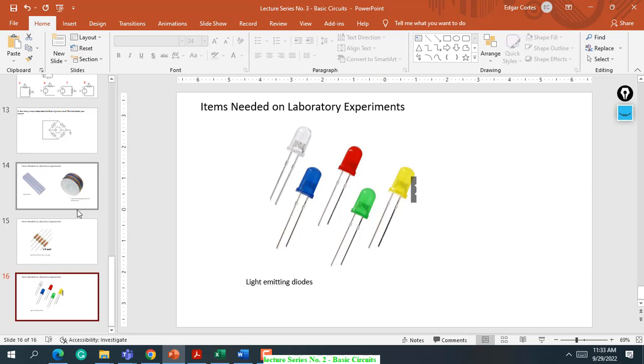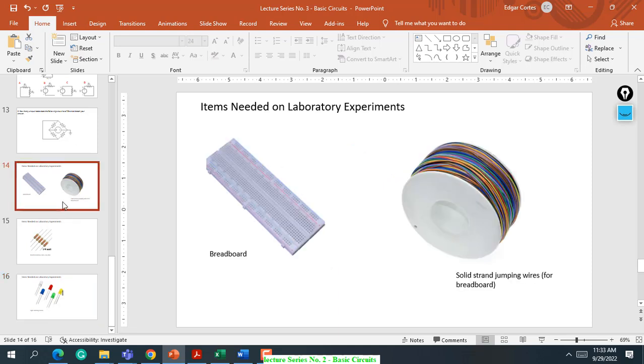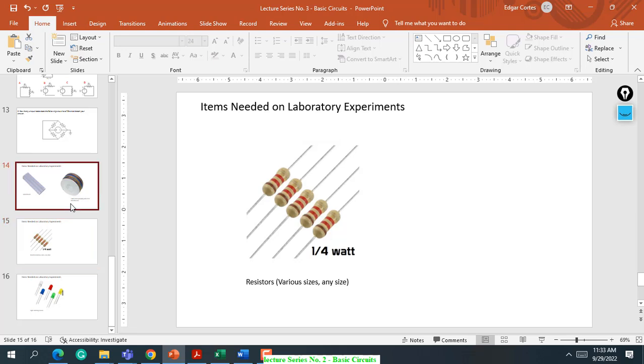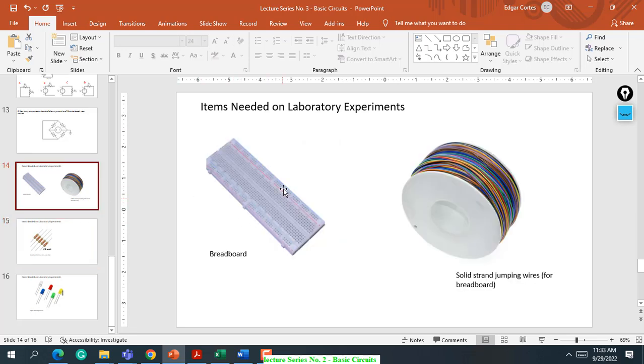Because in our first activity or experiment, I want you to assemble a basic circuit. As for groupings, class, it is individual. These are not expensive, and they are cheap in electronic shops. For the solid strand, you can buy one roll and share it.